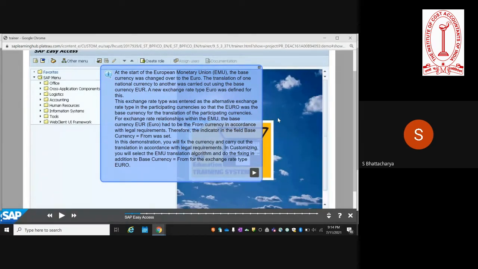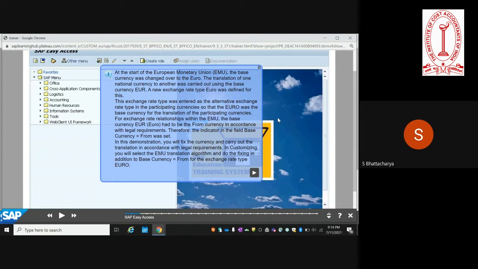So a little bit of historic context is what we see here. When the European Monetary Union was set up, the base currency was changed to euro, and the translation between different currencies in the European region was carried out using the base currency euro, and hence the new exchange rate type euro was defined.